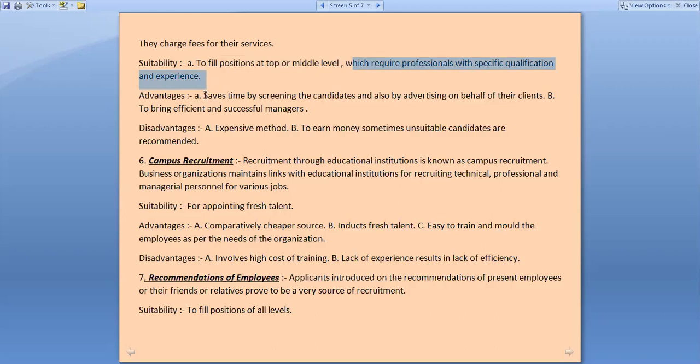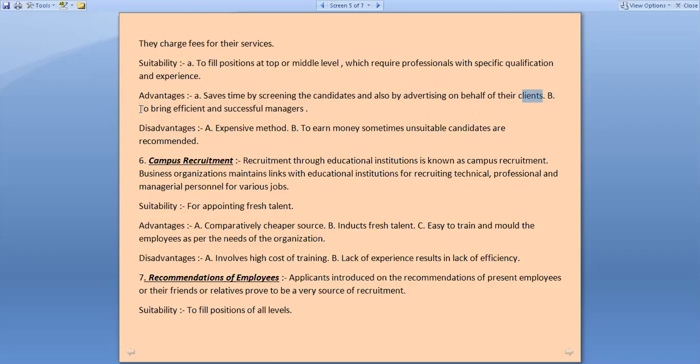There are also some advantages. It saves time by screening the candidates. इसका मतलब अगर आपकी ऑर्गेनाइजेशन काफी बड़ी है या फिर आपके पास इतना टाइम नहीं है कि आप इतनी सारी एप्लीकेशंस को स्क्रूटनाइज करो, ओके, तो what you need to do, some organizations give this responsibility to the placement agencies that on behalf of us you have to conduct this process or interview, and you need to find out any best candidate for us. Okay, so it saves time, and also by advertisement on behalf of their clients. Okay, clients here refers to the organization who used to give the information regarding the vacant job position.